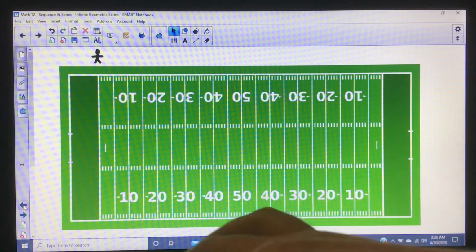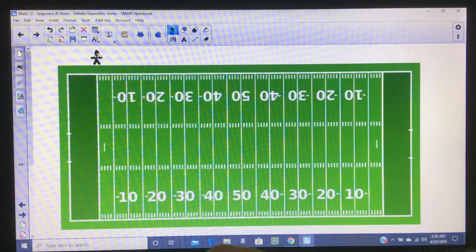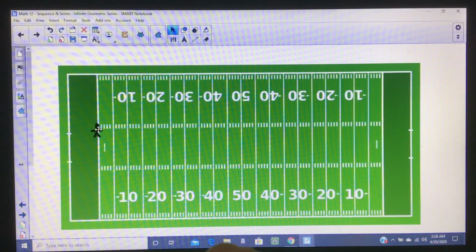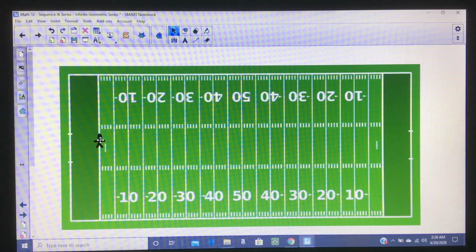Now, I drew a little person up here because this little person's going to walk the football field. But they're going to walk it in a special way. So they're going to start at the goal line, and they're going to try to get to the other goal line. But I'm going to make this person, as they walk, they're going to walk half the field.